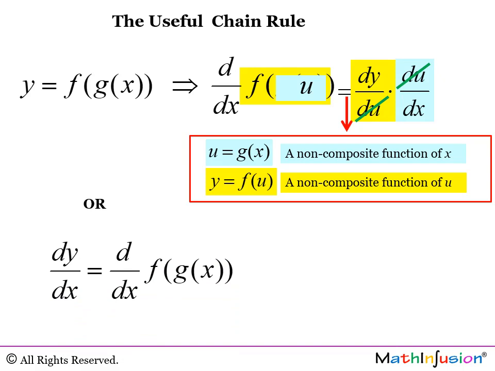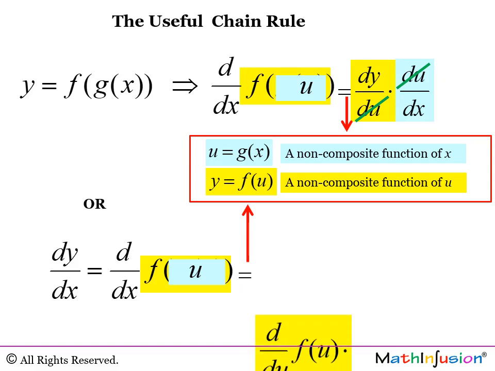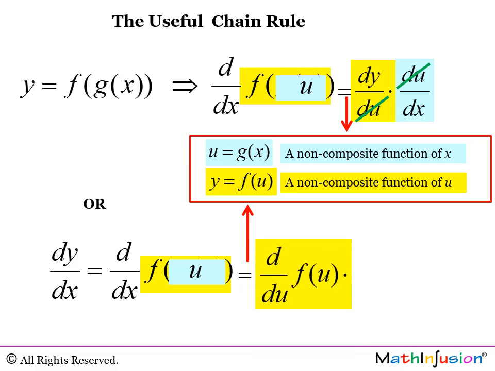d dx of f of g of x, in this setting, we are going to use the same substitution, it's just we are going to write it differently. We are going to take the derivative of the outer function f, and because this is now a function of the u after the substitution, it's f prime of u times the derivative of the inner function, which is u prime.